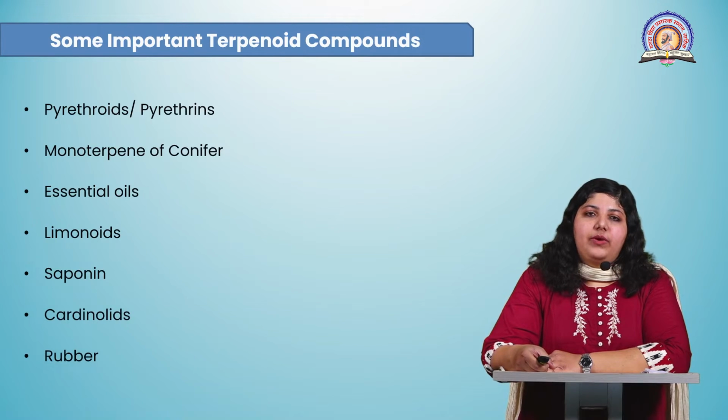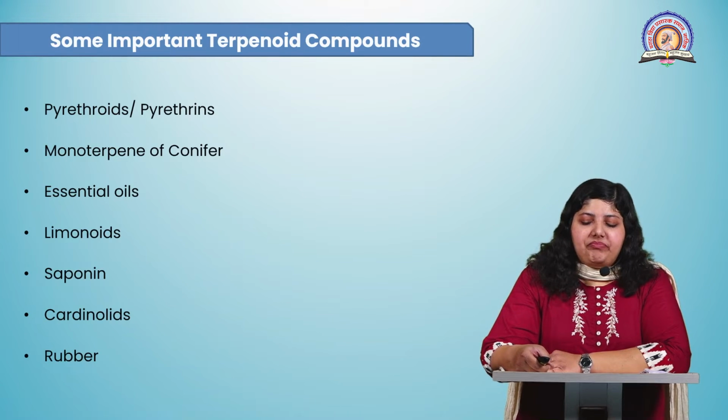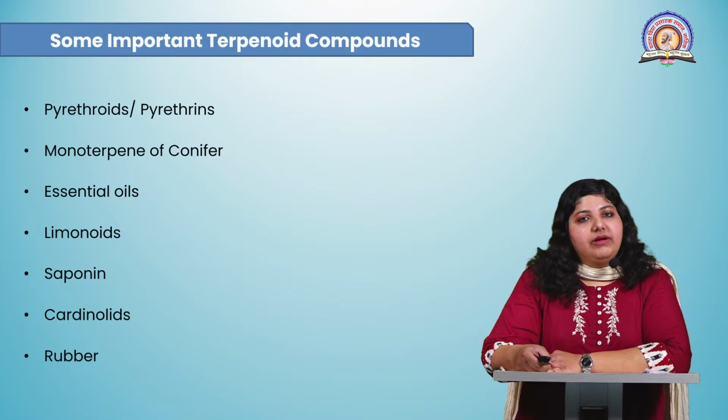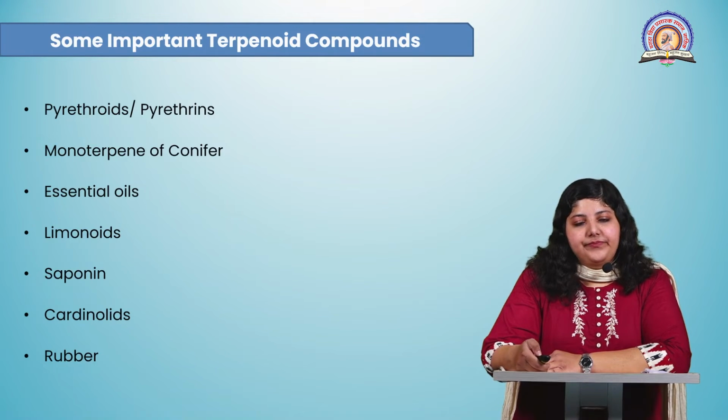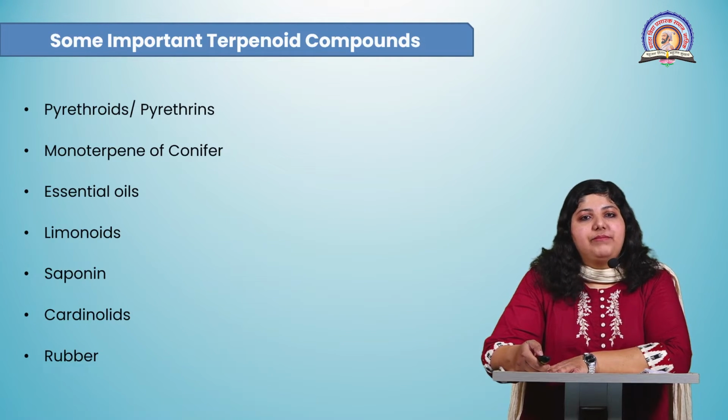Cardinolates are also one example of terpenoid compounds, found in the digitalis plant. This cardinolate inhibits the sodium potassium pump, or the sodium potassium ATPase pump. Last example is rubber. Rubber obtained from the rubber plant is also an example of terpene.